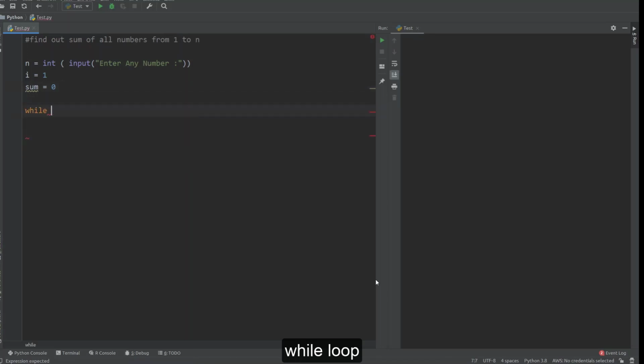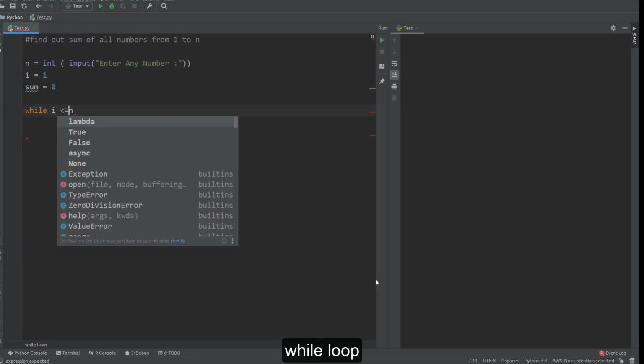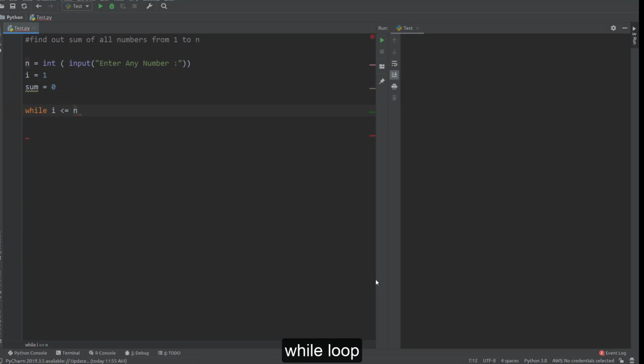See how we'll write the loop. First the keyword while, then the condition of this loop. We are starting from 1 and we want to go up to n. So the condition will be: i should be less than or equal to n. This is the condition of the loop. So this loop will work from the starting value of i as 1 to the value of i equal to n.